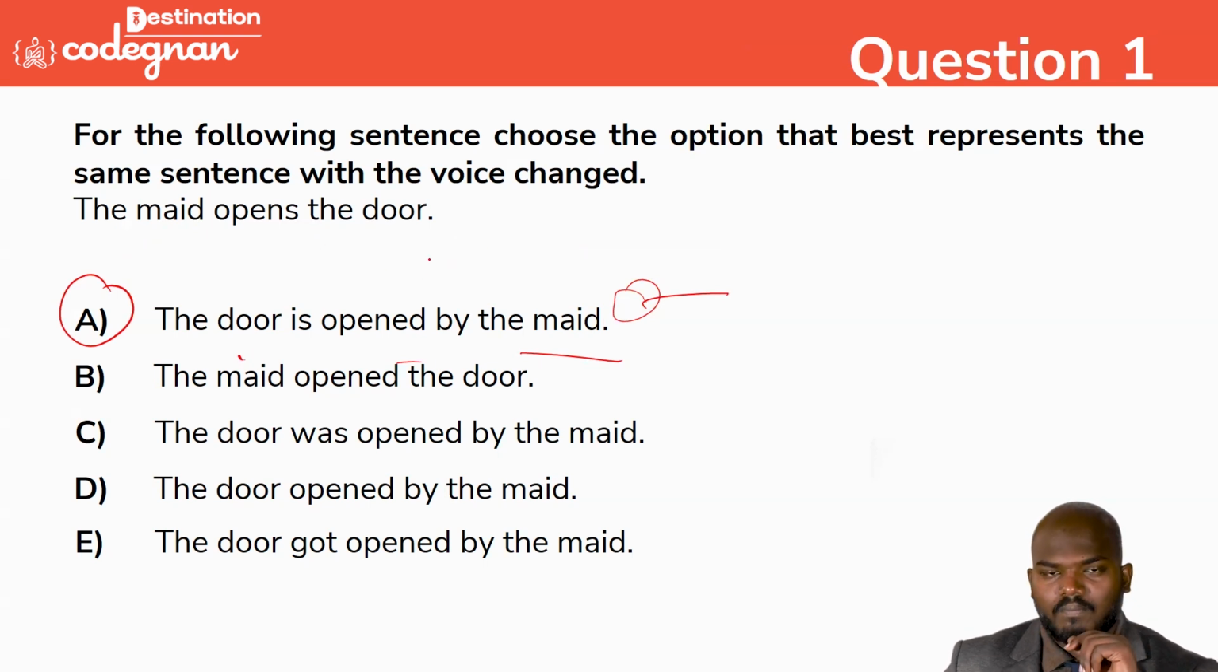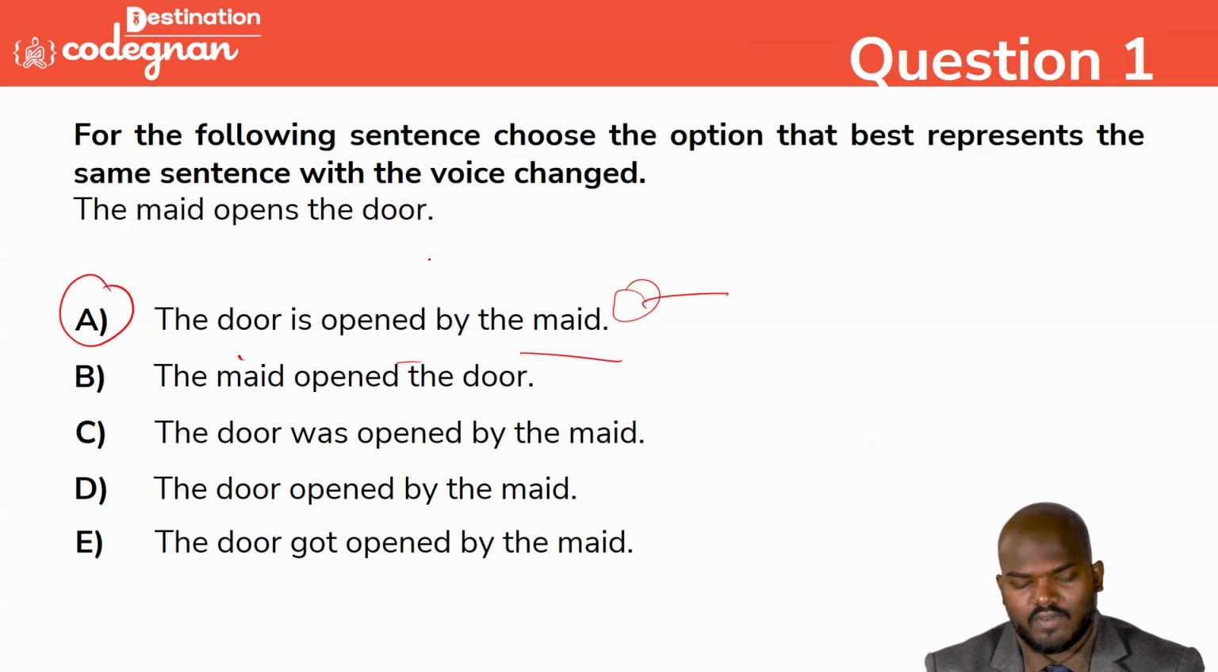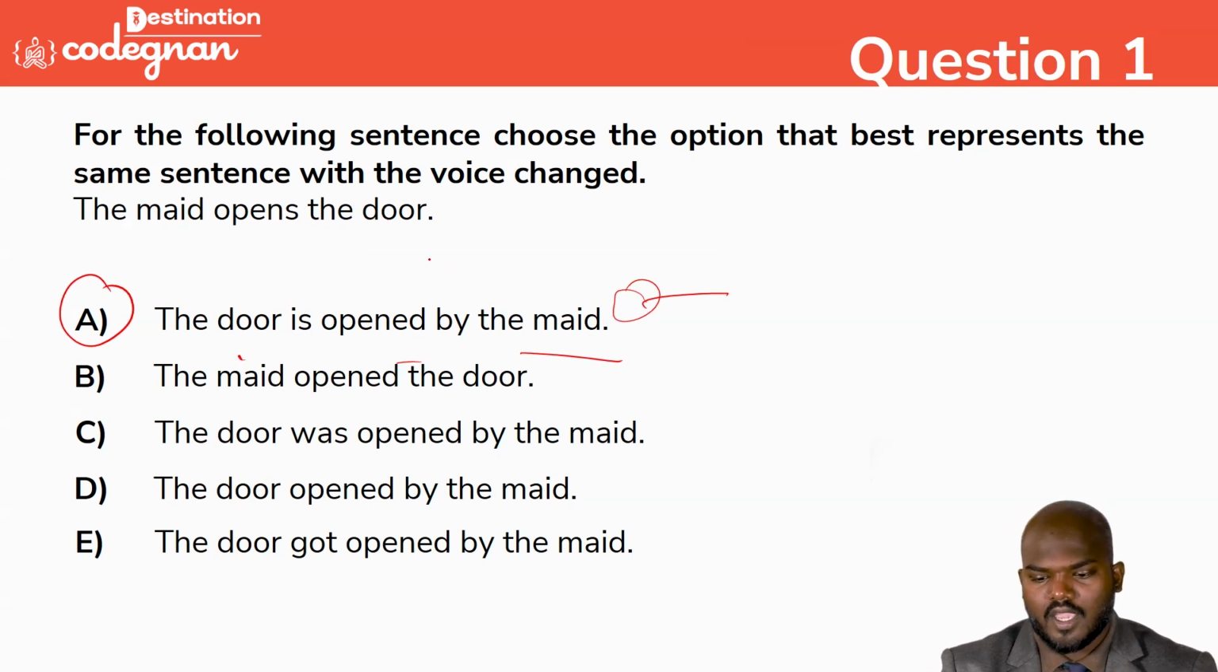If you want to change to verb 3, you need to call it as opened. So finally we can say that the door is opened by the maid. That is the message we can convey here.